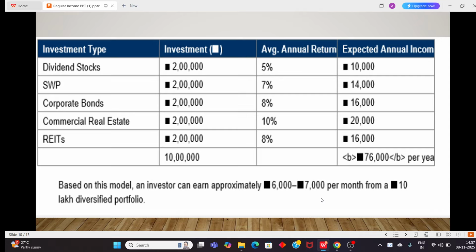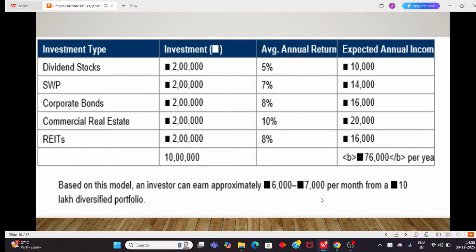So this is a completely diversified portfolio. You are invested in stocks, SWP and corporate bonds, so it is diversified across all segments. The return might look less, but your risk will also be much lower compared to a direct investment.